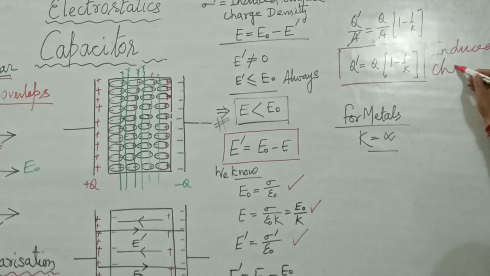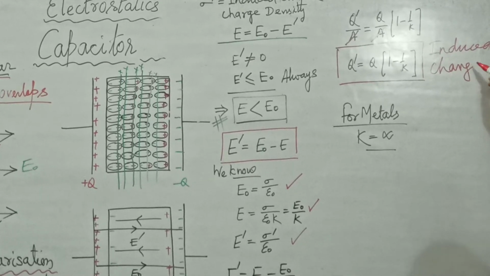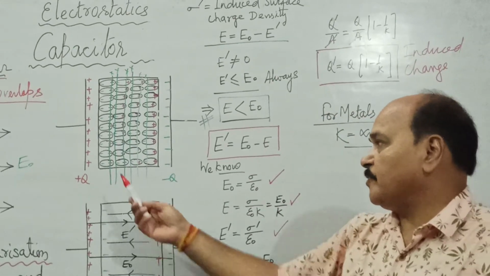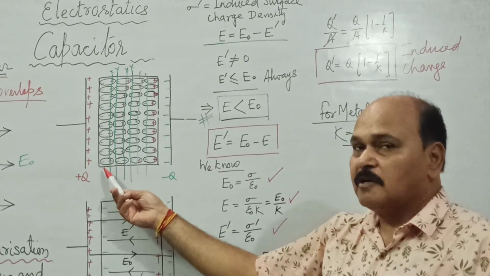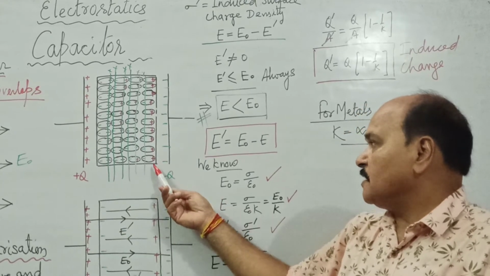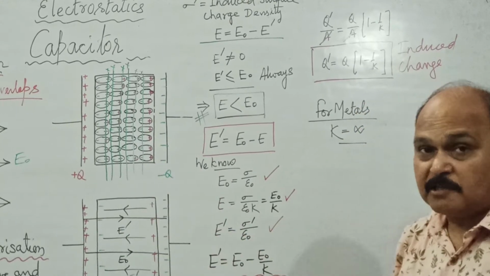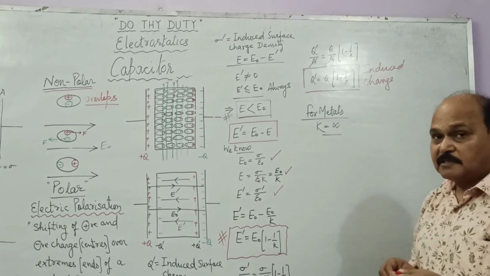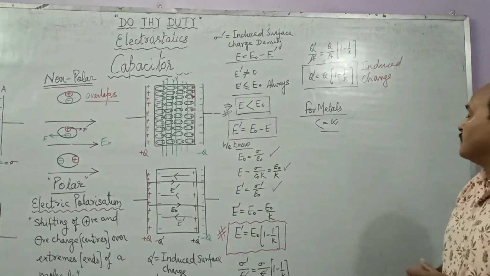Induced charge, remember, is always of opposite nature. If this is positive charge, induced surface charge is what? Negative. If this is negative charge, induced charge is what? Positive. Induced electric field is always in opposite direction. Induced surface charge density is also of opposite nature.